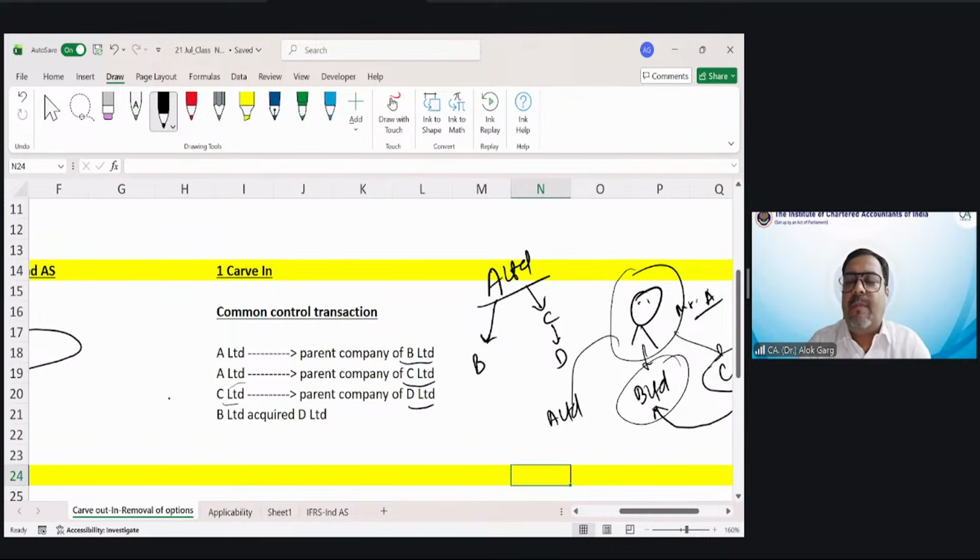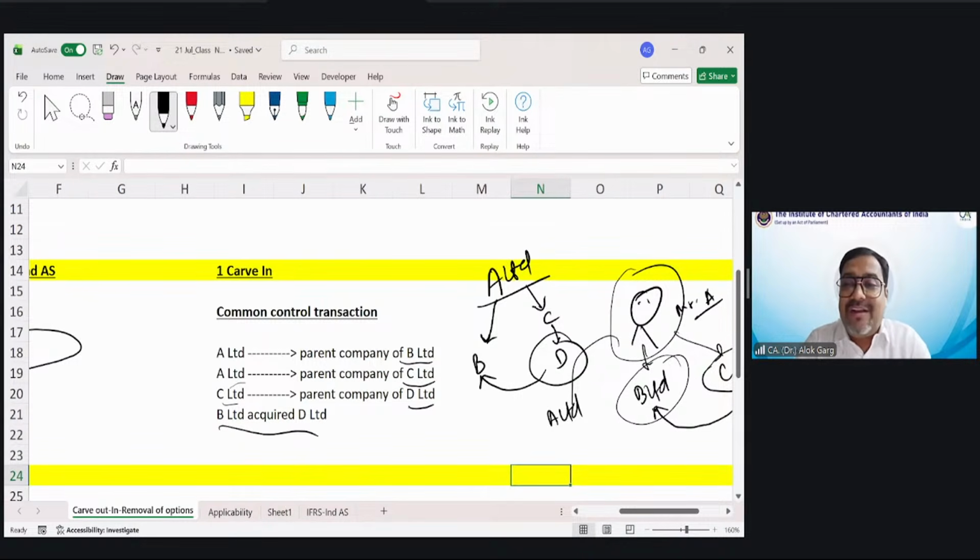Right? Okay. Now, B Limited acquired D Limited. This D Limited is acquired by B. Friends, in this case, tell me. Now the father has become uncle. But whether grandfather has changed? For D, the father has changed. But for D, whether grandfather has changed?